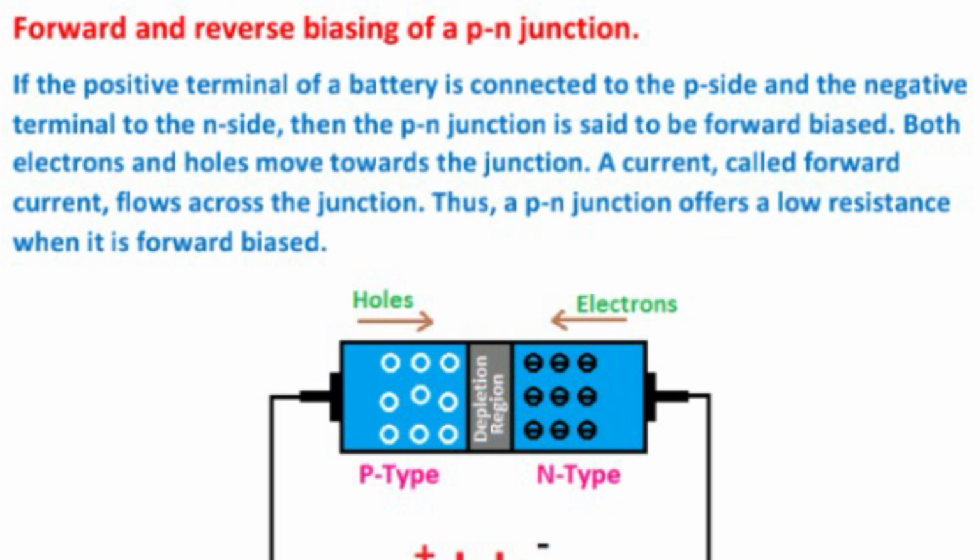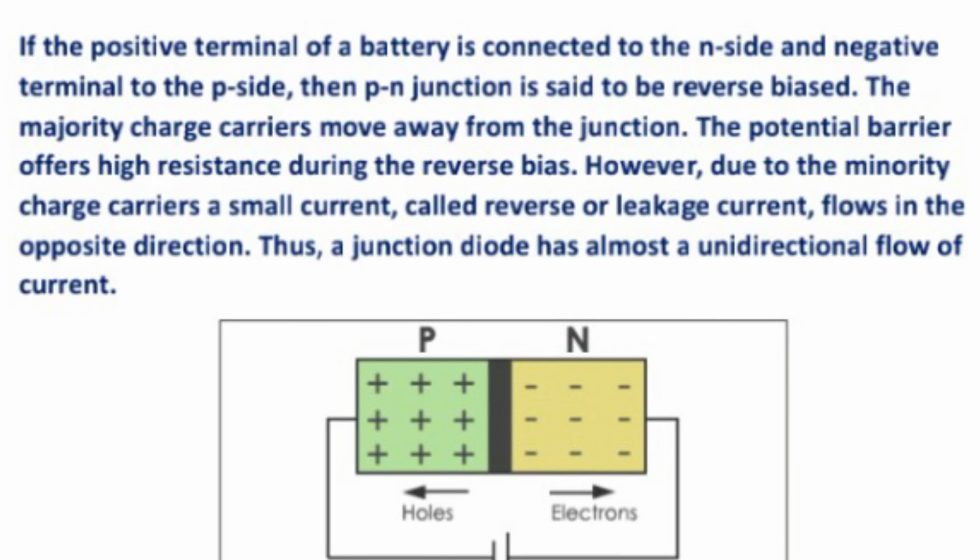If the positive terminal of the battery is connected to the n side and the negative terminal of the battery is connected to the p side, then the p-n junction is said to be reverse biased.